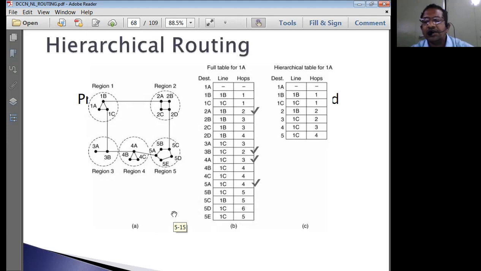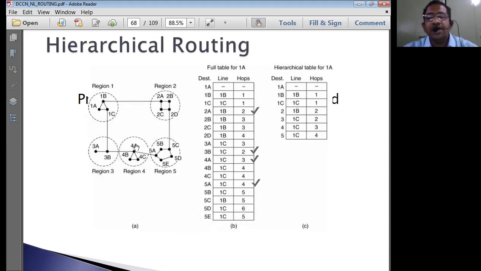To transmit control signals and network management signals, we use flooding. But to provide communication for the client or end user, we don't use flooding. Therefore, it is not meant for real-time applications. Unlike flooding, hierarchical routing is more suitable for real-time applications. That means it is based on the capacity of the regions. Internally, the regions have their own flexibility of communicating that packet to the appropriate routers connected in that particular region.